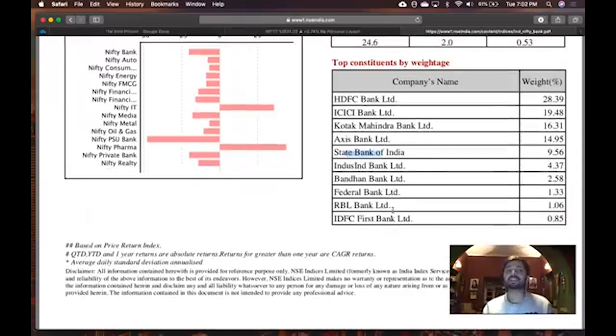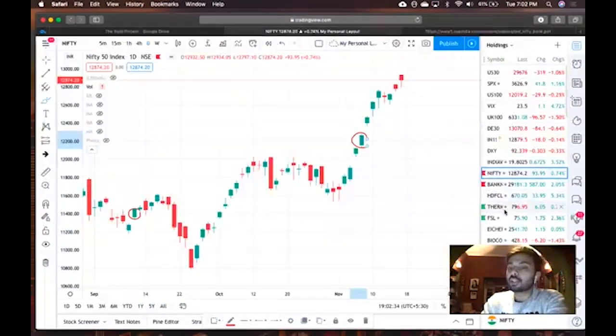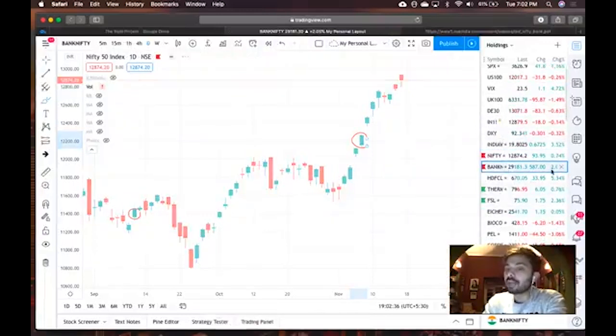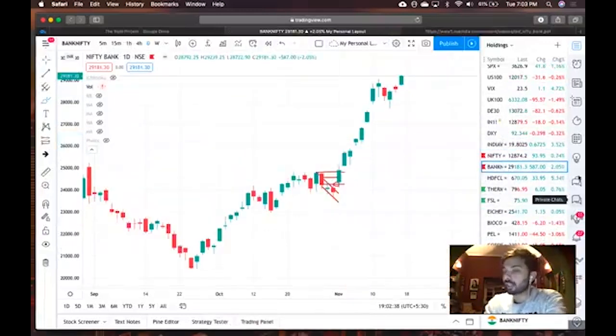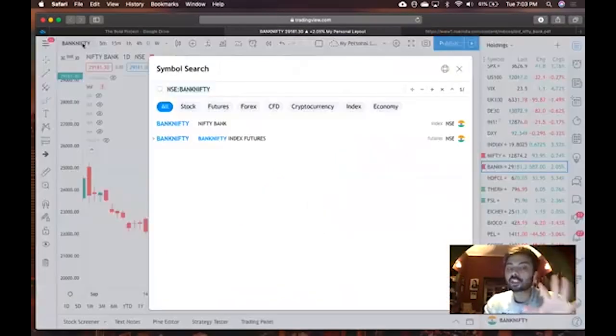So what I'm trying to say is, if Nifty Bank goes higher, it will mean that HDFC Bank has to perform, ICICI has to perform, Kotak, Axis, SBI have to perform. Very simple. See the example of today. Today you can see that Nifty Bank went up 2.5%. Correct? Nifty Bank went up 2%. That is the reason your stocks should have performed.